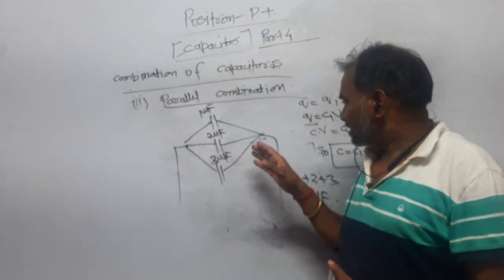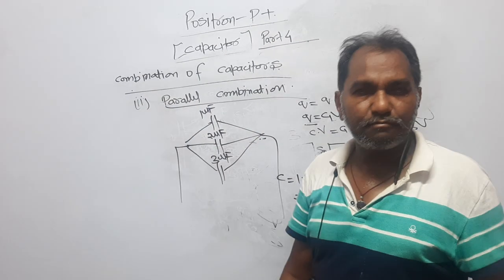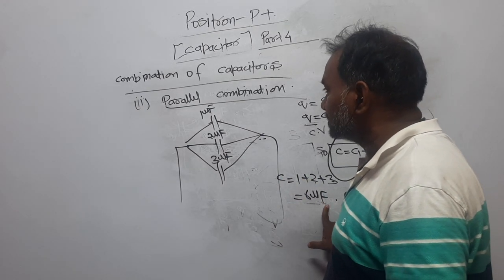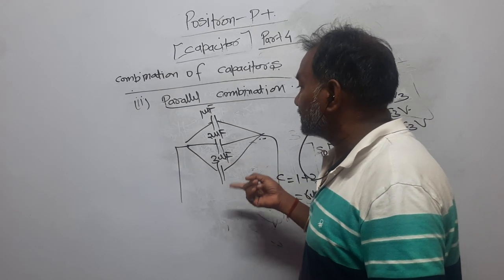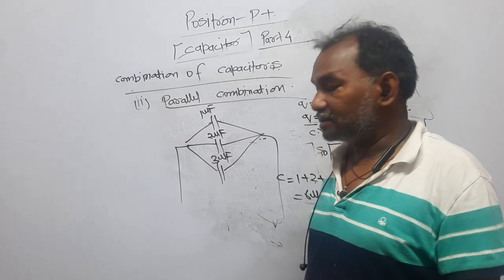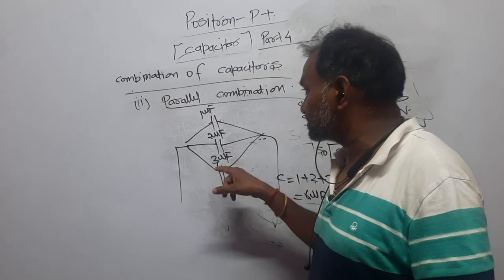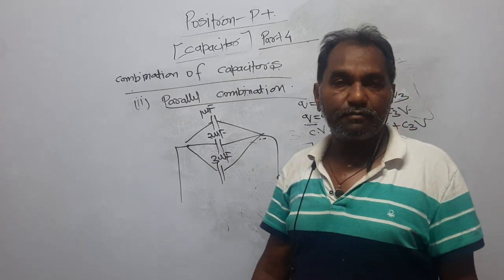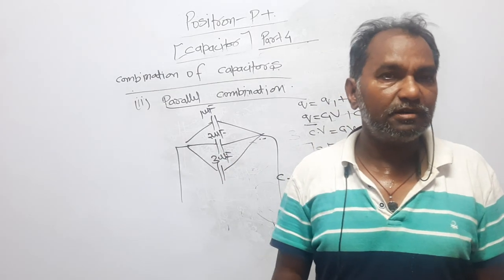In the parallel combination, the equivalent capacitor has a capacitance even greater than the biggest one, right? In this combination, 3 microfarad is the maximum one, right?